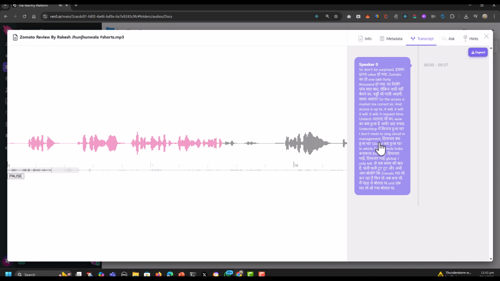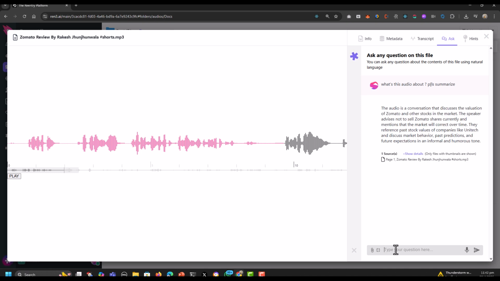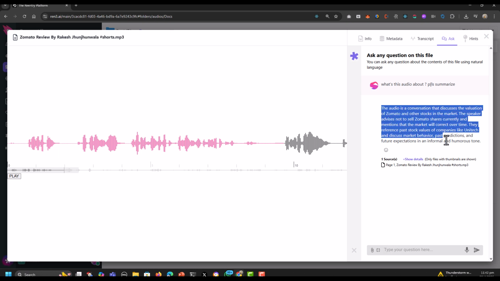Everything said in the audio is transcribed, even when it's in a different language other than English. ReN3 can handle up to 90 different languages spoken in the world. However, as the user, you can ask ReN3 anytime in your own language to understand what's being said. The built-in large language model will explain it to you.